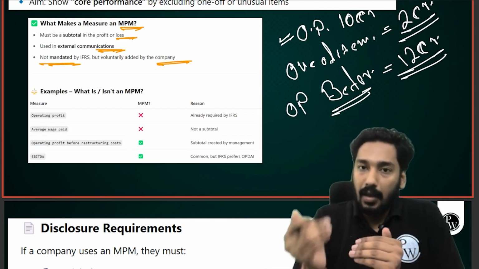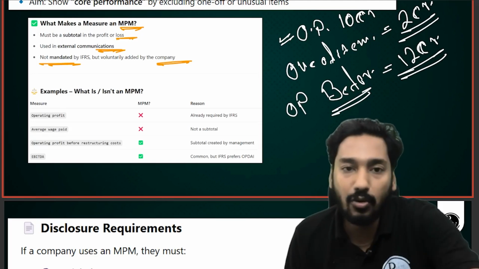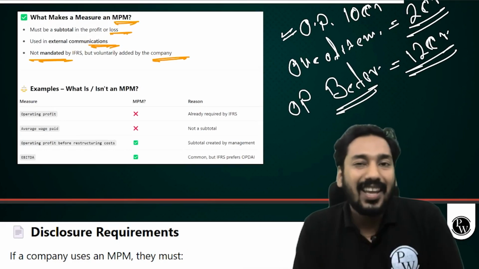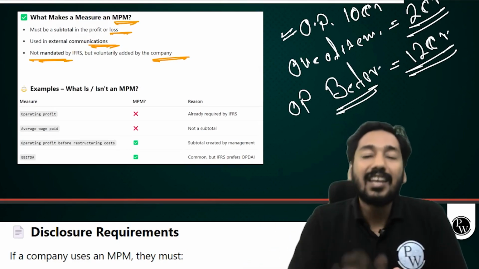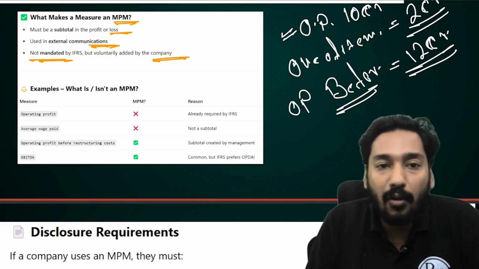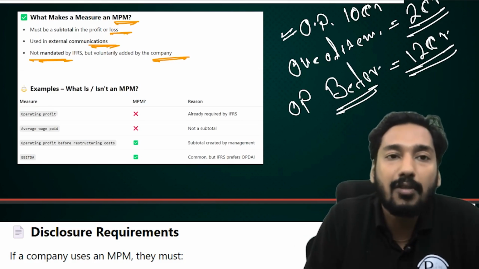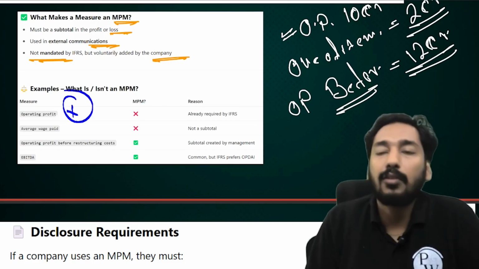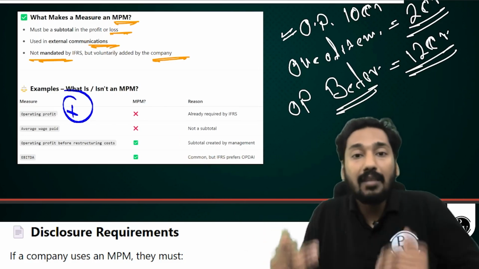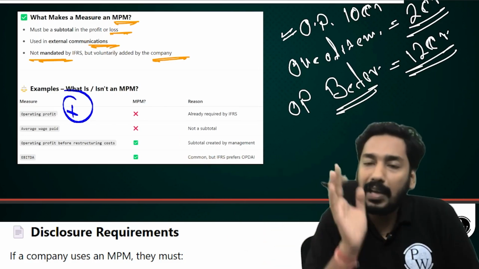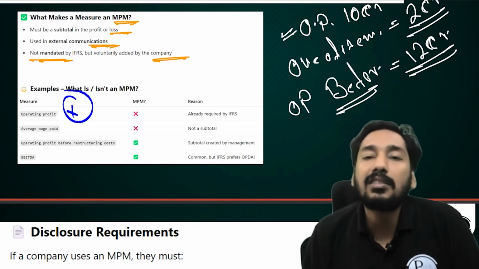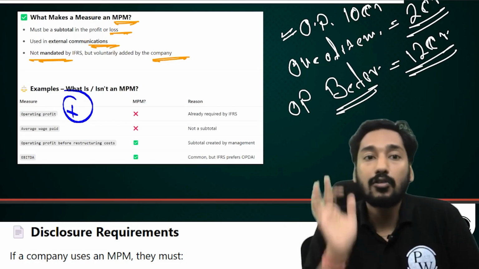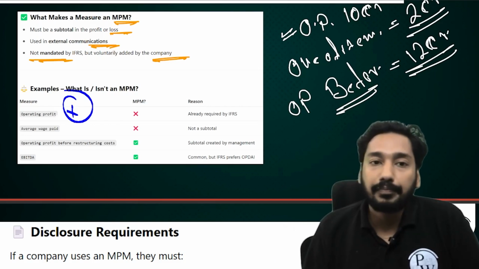Hence, you should consider our profit as 12 crore, not 10 crore. Now, what does IFRS 18 have to say on this? It says it's okay. You are showing MPM, and we are allowing you to show MPM. We are not here to discourage you from showing MPM, but we are here to regulate MPM. What is MPM and what is not MPM? That is also very important. The accounting standard clearly says operating profit is not an MPM. You cannot show operating profit as MPM because operating profit is the figure given by us. It is the figure already required in IFRS. How can you say it is an additional measure? An MPM is a voluntary measure given by you, while operating profit is a measure which is mandatorily given by us. It's not by you. So operating profit cannot be an MPM.